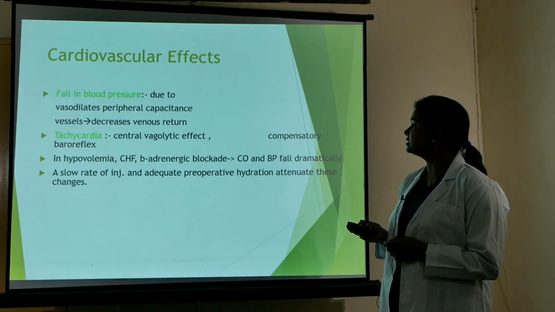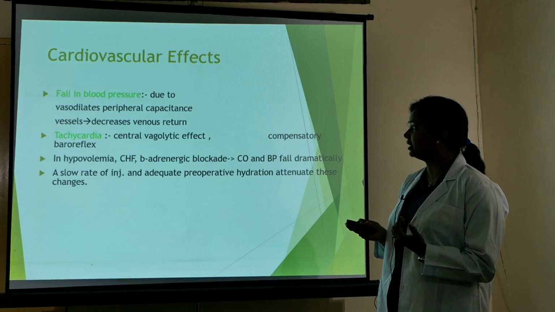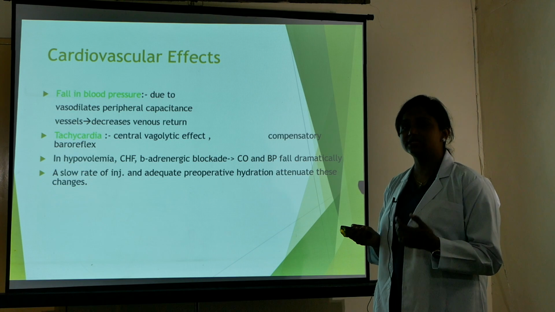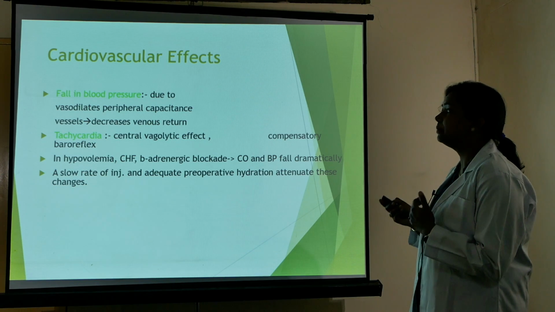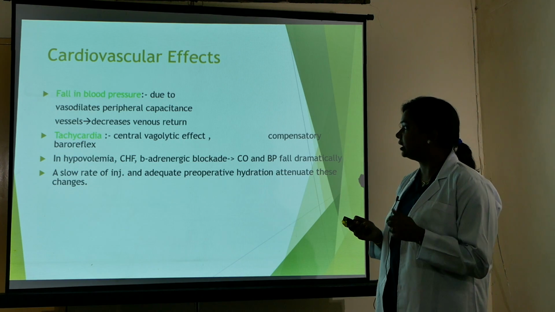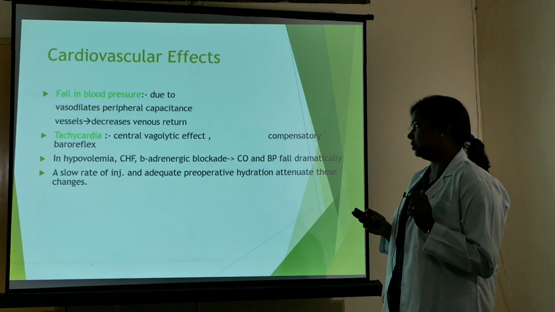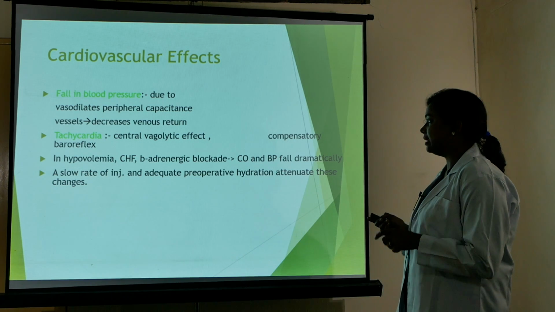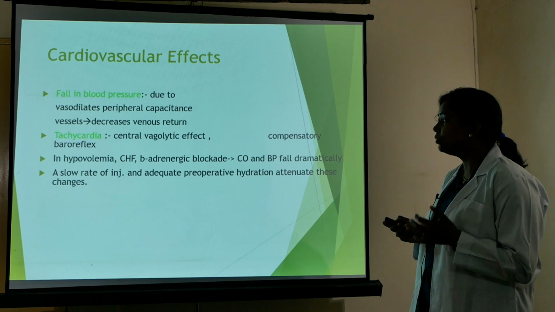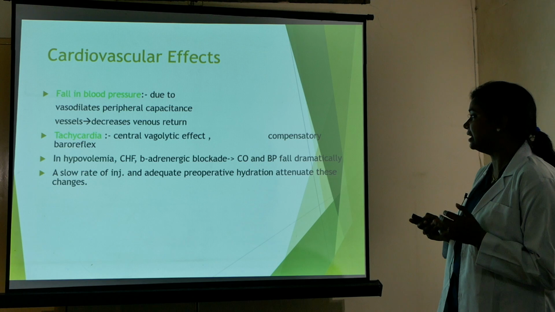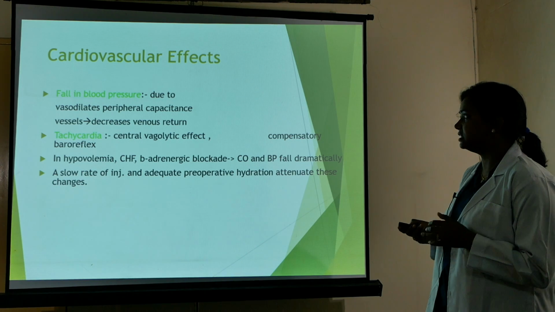Coming to the cardiovascular effects, there is a fall in blood pressure due to vasodilatation. The peripheral capacitance vessels vasodilate, which causes a decrease in venous return. The decrease in venous return is compensated by tachycardia, through a central vagolytic effect or the compensatory baroreflex. In hypovolemia, congestive heart failure and beta adrenergic blockade, cardiac output and BP fall dramatically. A slow rate of IV injection and adequate pre-op hydration can attenuate these serious changes caused by thiopentone.